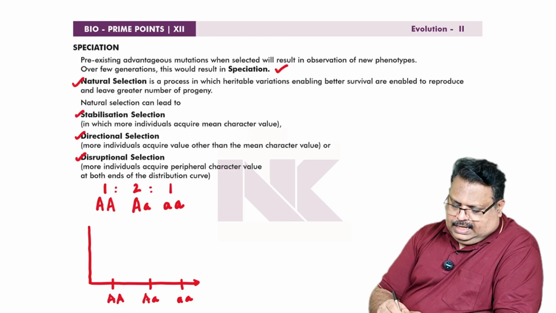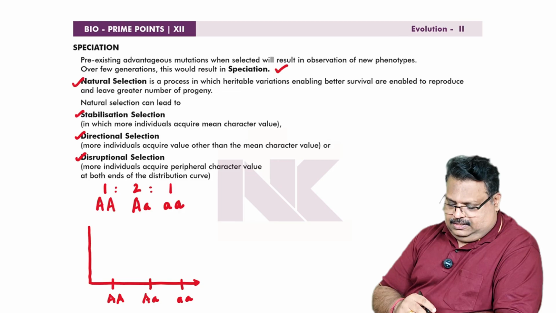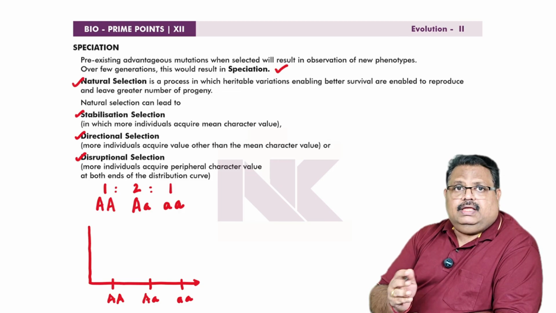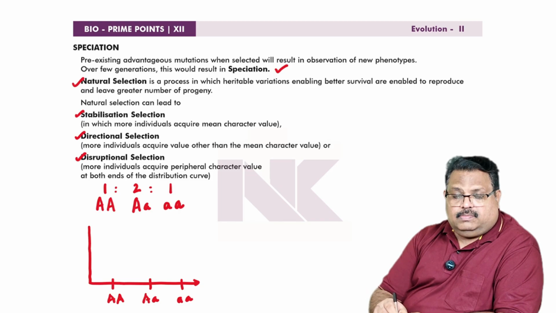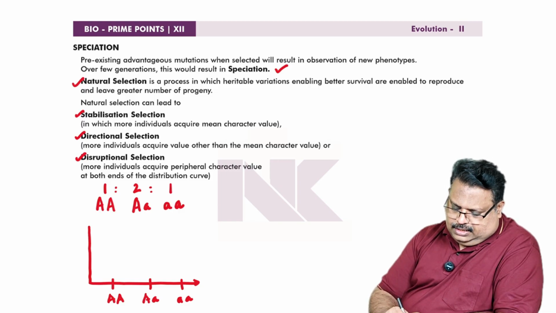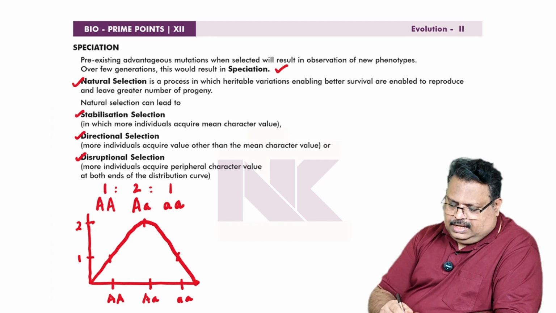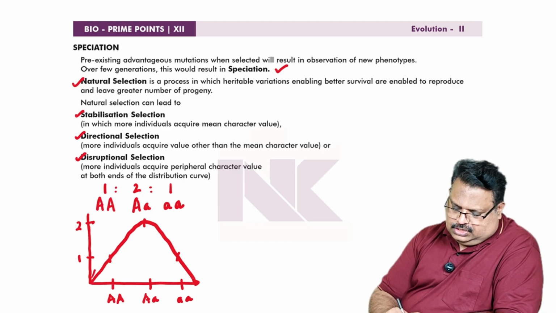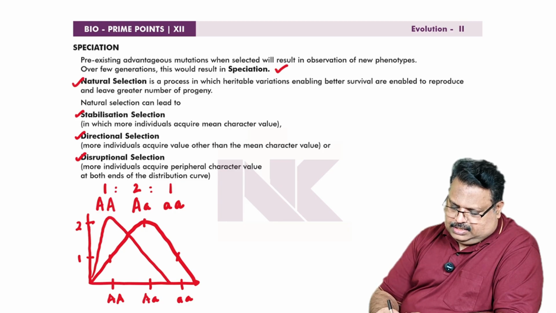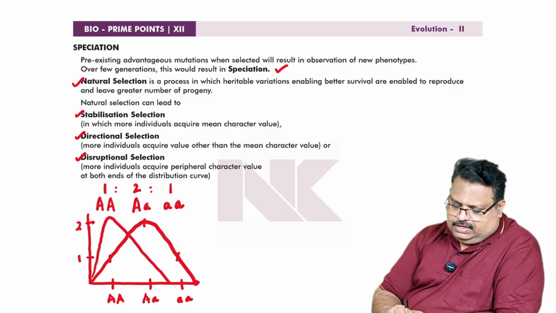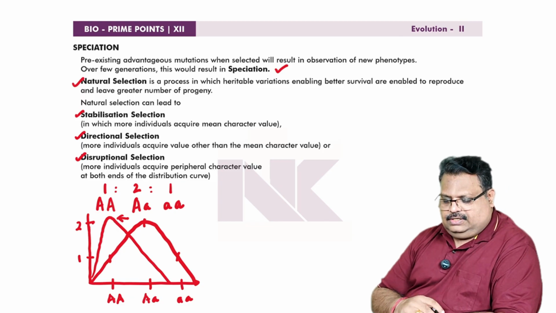So when capital A individuals are selected, their number will be increasing compared to the normal condition. So there will be a disturbance in the ratio. Here, for the normal experimental population, the graph will be like this. This will be 2, this will be 1, this will be 1. So when capital A individuals are selected, what happened? The graph will be shifted towards the left because there is a greater number of capital A. So this kind of evolution is called directional selection.